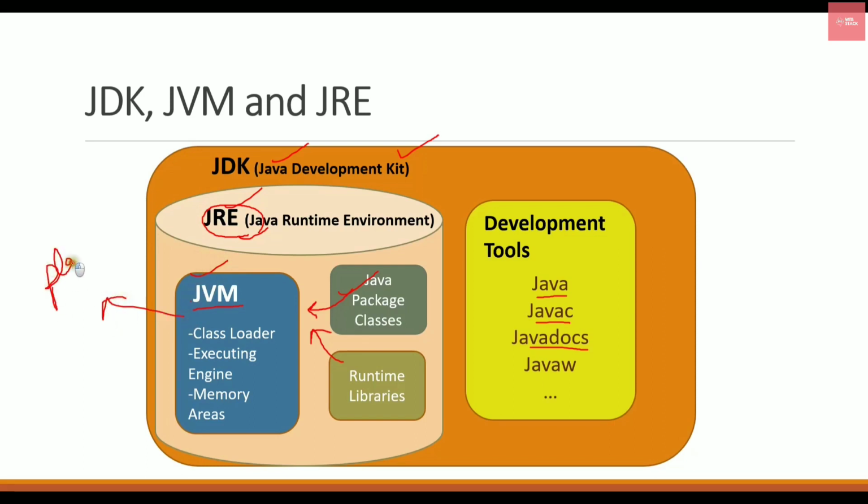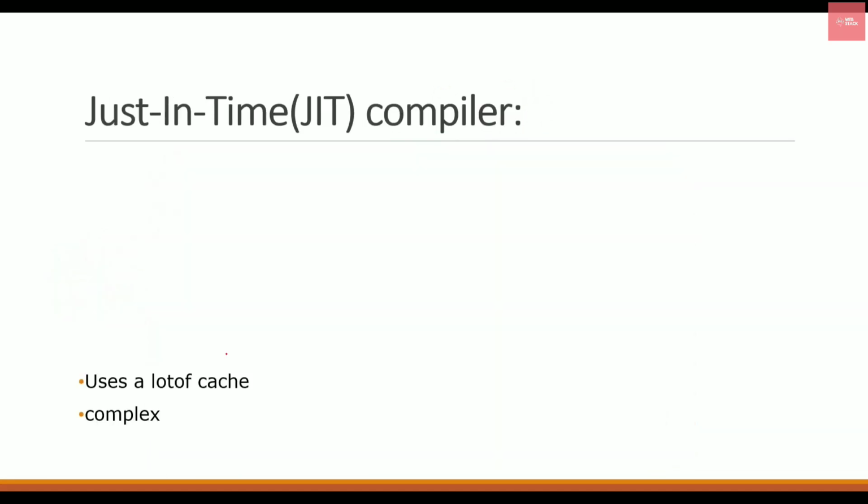It is really important to understand that JVM is platform dependent because every platform has its own configurations, and this makes Java a platform independent language.